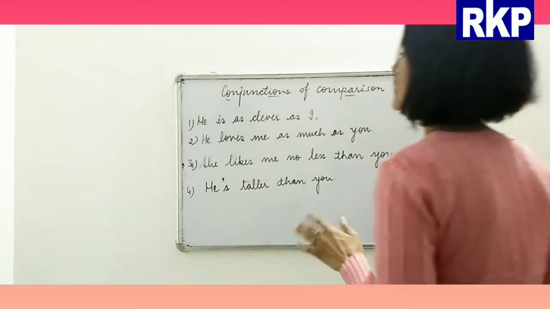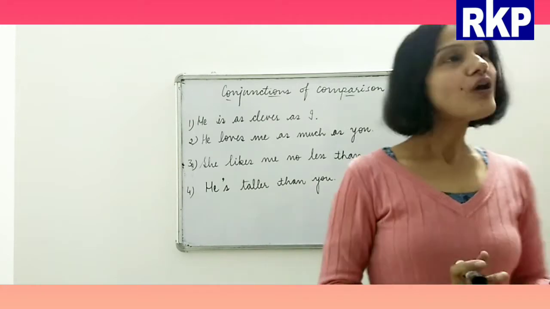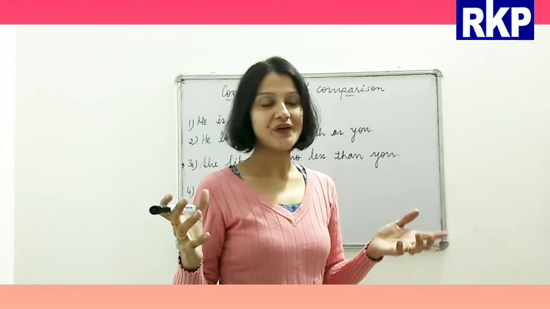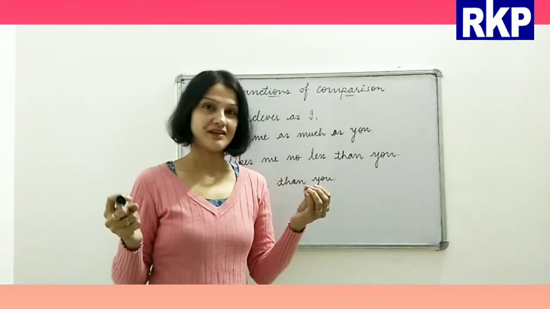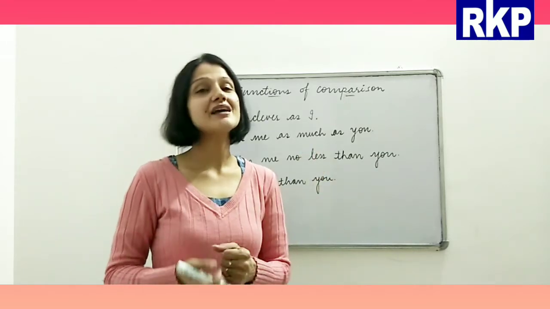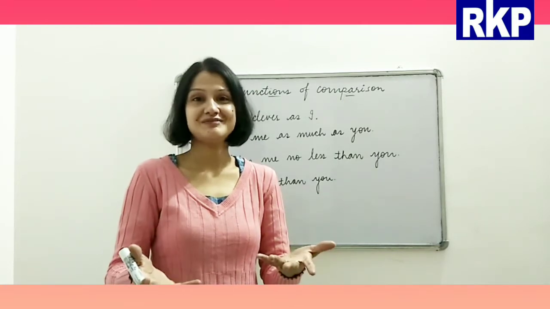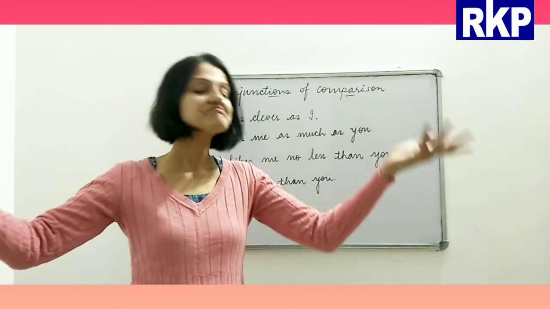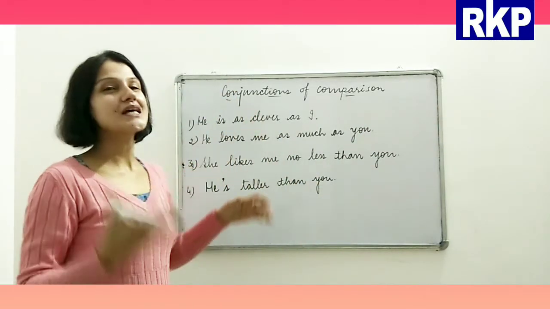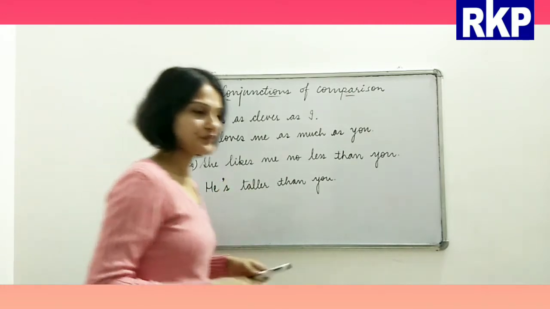We are going to discuss conjunctions of comparison. Alright, so we all know whenever we make a comparison, there is more than one person, because we are creating a comparison between two persons or among maybe 3 or 10 persons. So how do we use conjunctions for making comparisons? Let's see how.